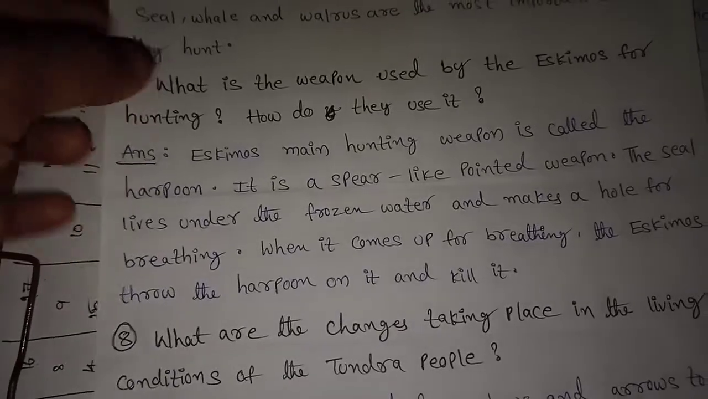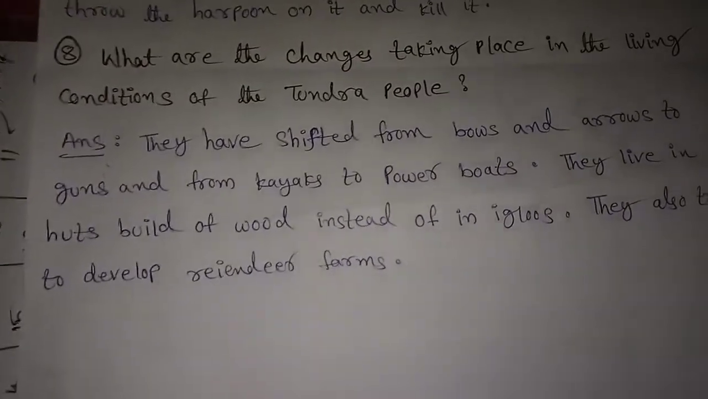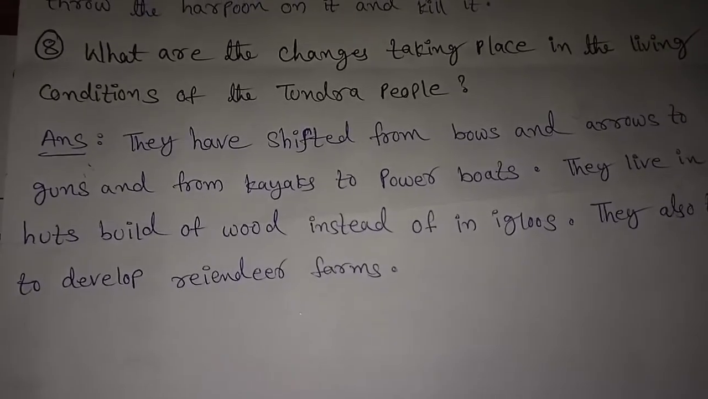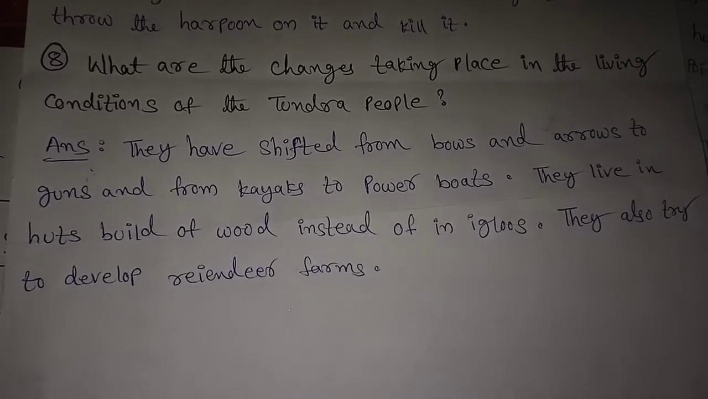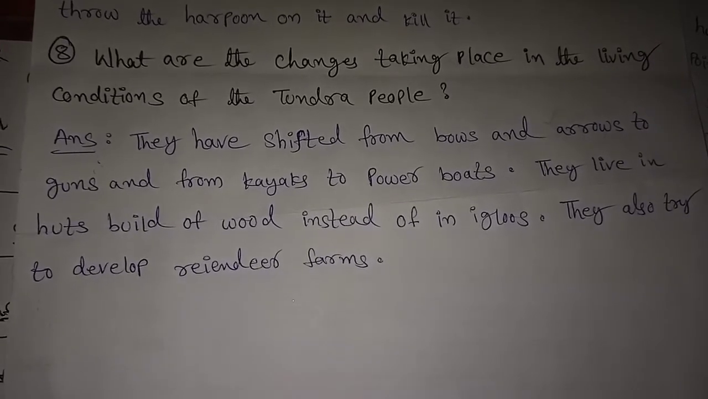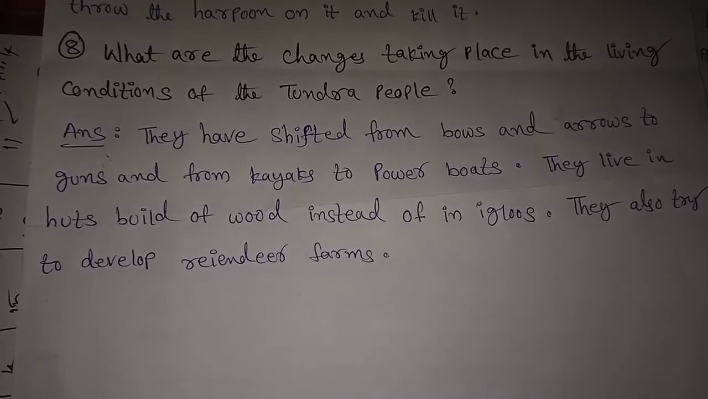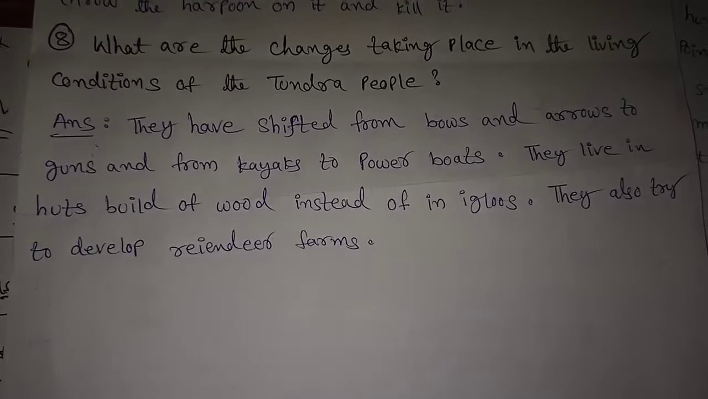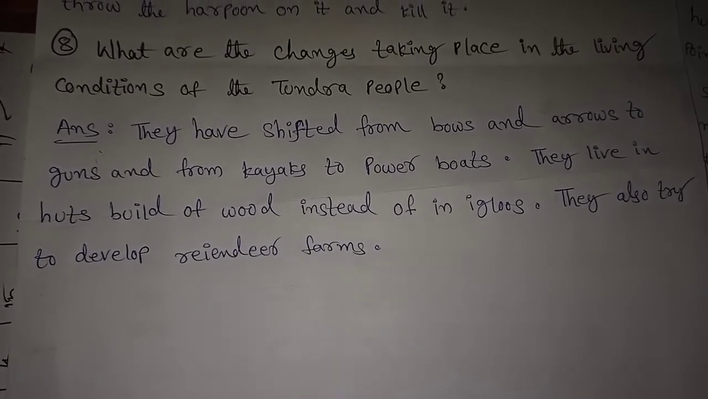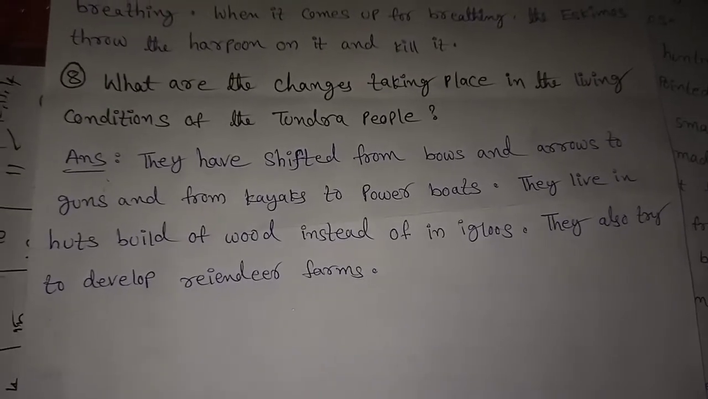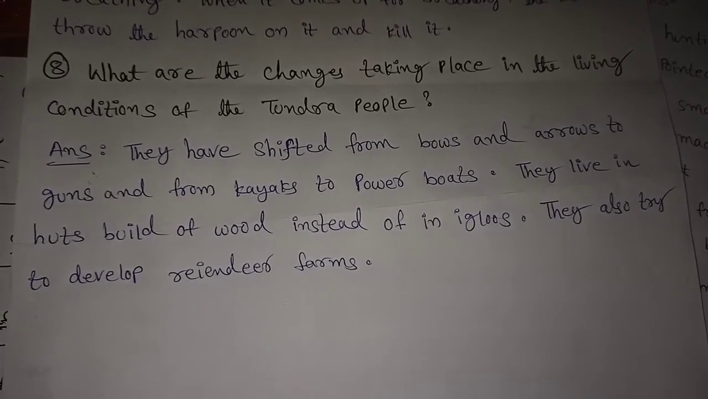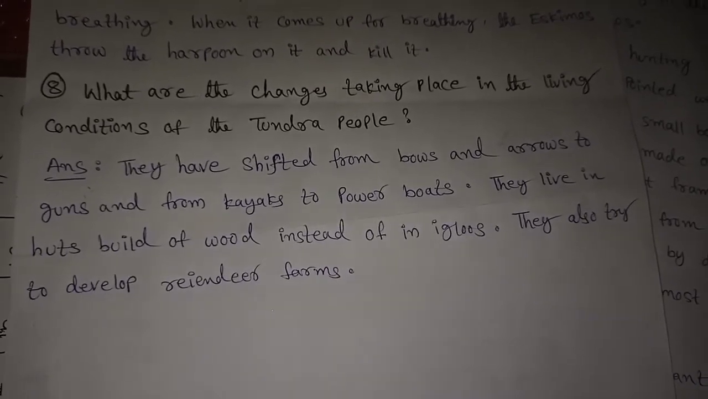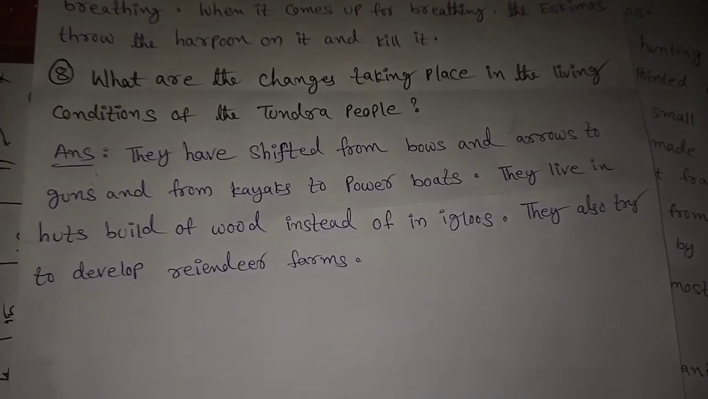Now, eighth question. What are the changes taking place in the living conditions of the tundra people? Answer: they have shifted from bows and arrows to guns and from kayaks to power boats. They live in huts built of wood instead of igloos. They also try to develop reindeer farms. So children, this is all about the fair notes of the tundra region. Write neatly in your social fair notes. Don't make mistakes.